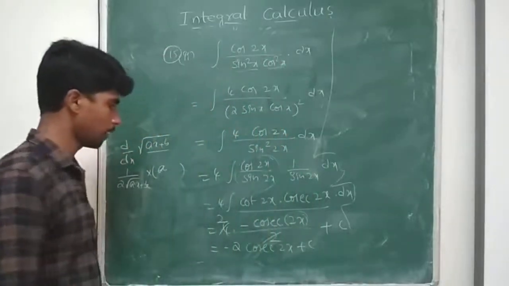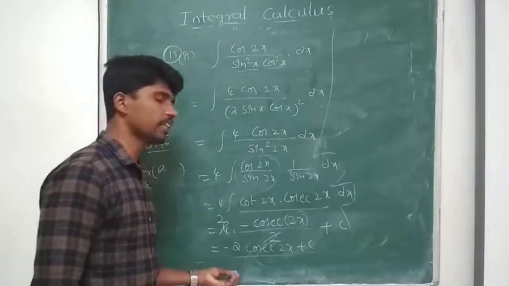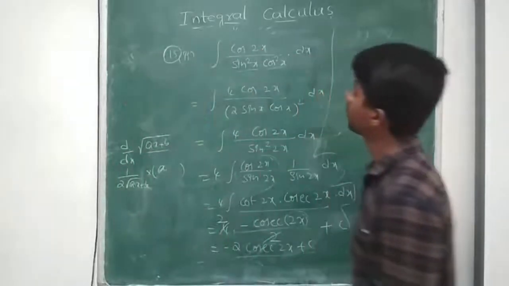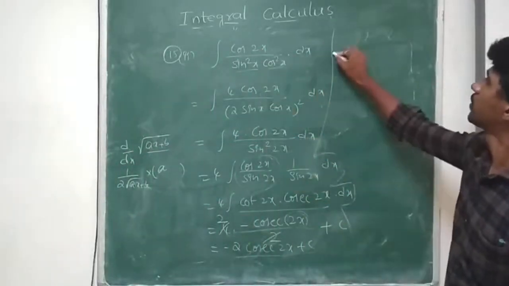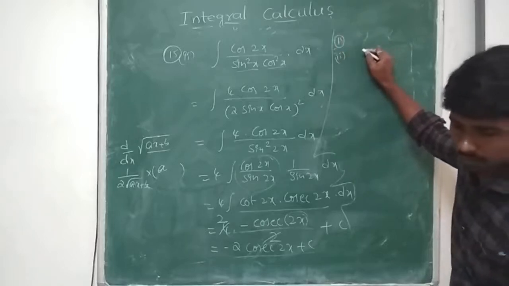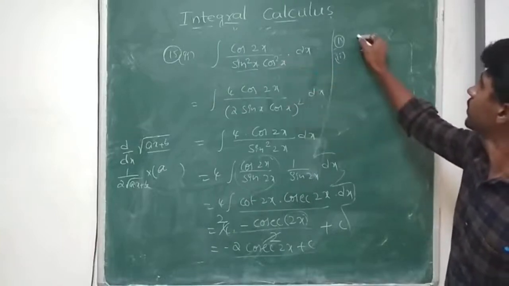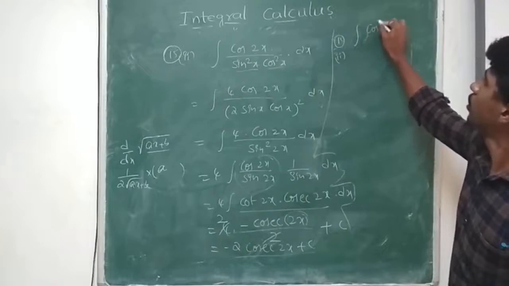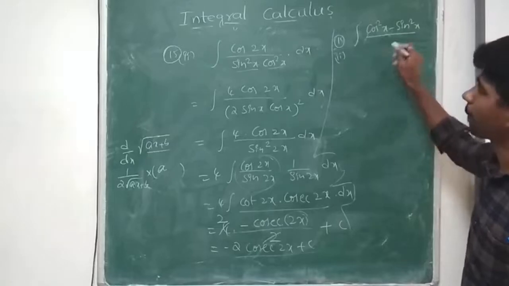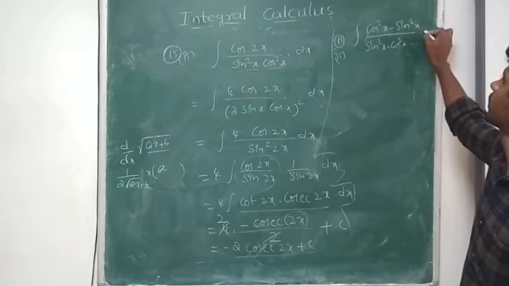Or this is one answer. If I am not ready to take this answer, I can do the same problem in another way also. So that one is nothing but cos 2x, the second one, cos 2x can be written as cos square x minus sin square x divided by sin square x into cos square x dx.